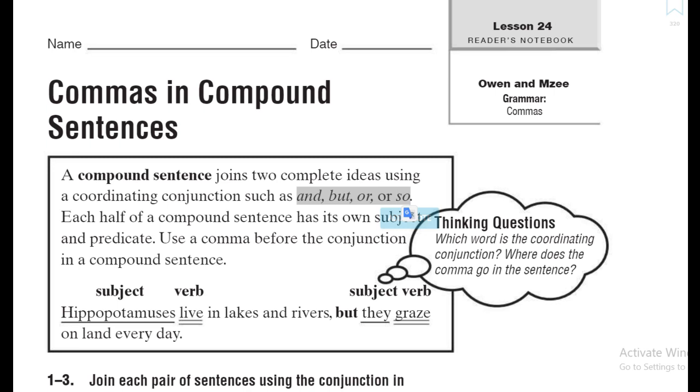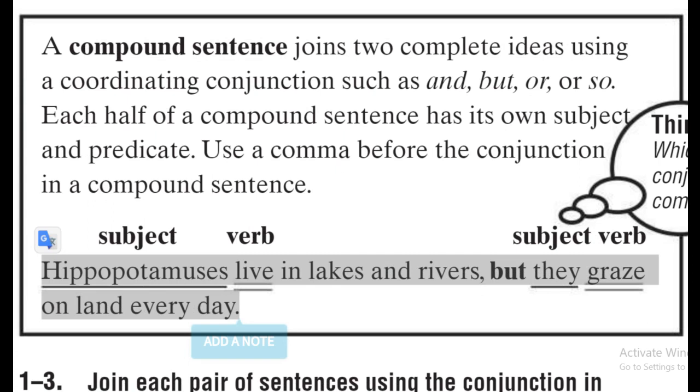So when we are having two sentences that are linked by any one of these words, I mean the word and, but, or even so, this means that we are having a big sentence, and this big sentence is called a compound sentence. Let's take a look at this example.